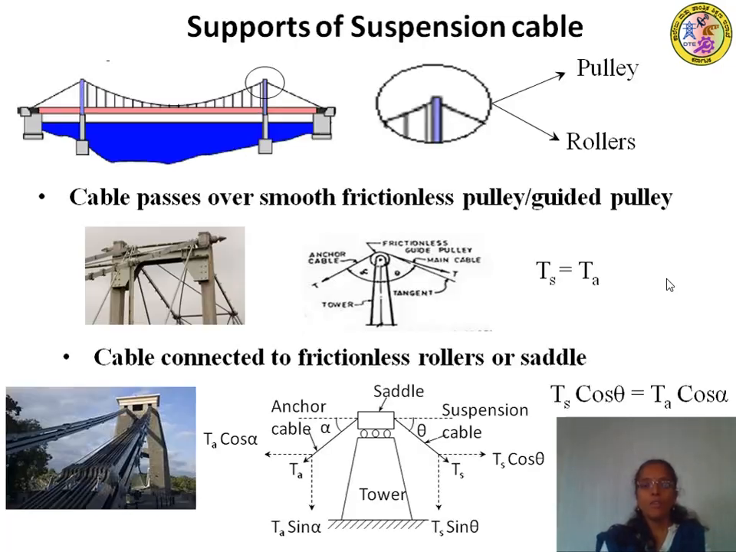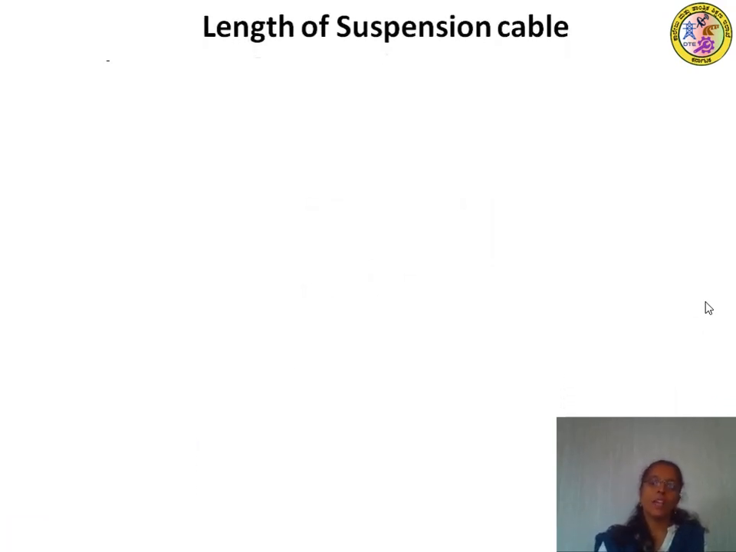In case of this saddle mounted, the cable is not continuous, whereas in case of pulley arrangements, the cable is continuous. That is the difference. Next we will move to the length of the cable.